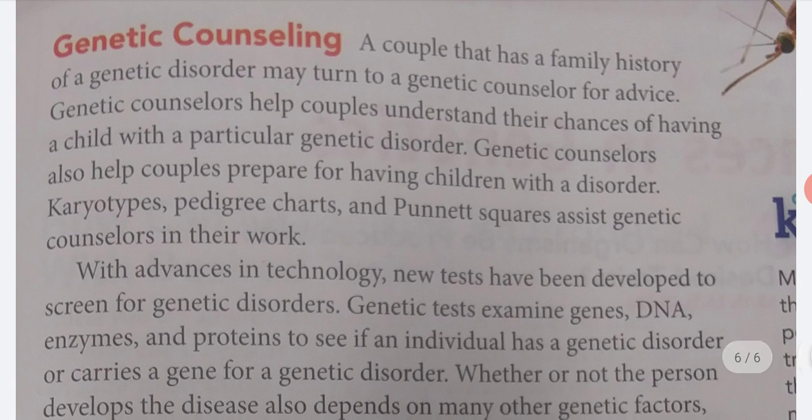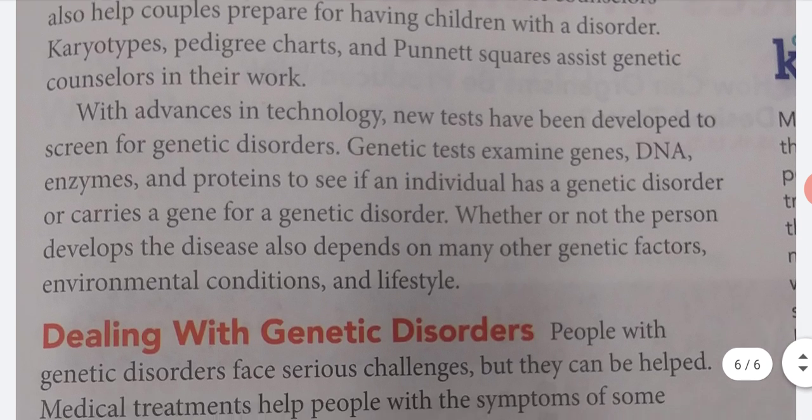Genetic counseling. A couple that has a family history of genetic disorder may turn to a genetic counselor for advice. Genetic counselors help couples understand their chances of having a child with a particular genetic disorder. Genetic counselors also help couples prepare for having children with a disorder. Karyotypes, pedigree charts, and Punnett squares assist genetic counselors in their work.